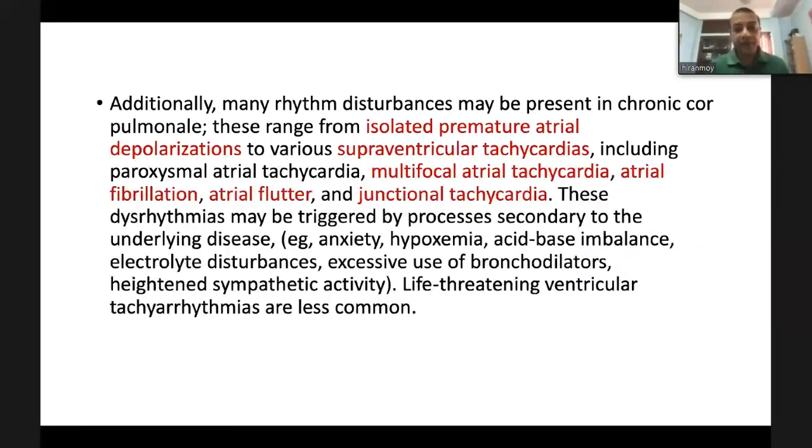Additionally, many rhythm disturbances may be present in chronic cor pulmonale patients. These are isolated premature atrial contraction, various supraventricular tachycardias, including paroxysmal atrial tachycardia, multifocal atrial tachycardia, we can sometimes call it MAT, atrial fibrillation, atrial flutter, junctional tachycardia. These arrhythmias may be triggered by processes secondary to the underlying disease like anxiety, hypoxemia, acid-base imbalance, electrolyte disturbance, excessive use of bronchodilator, but life-threatening ventricular tachycardia is less common.